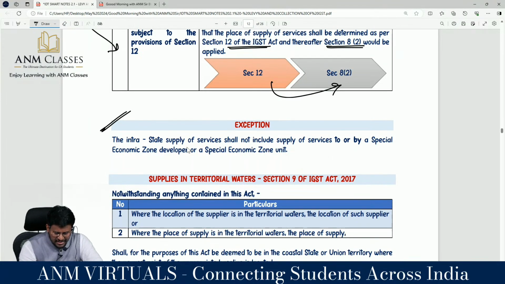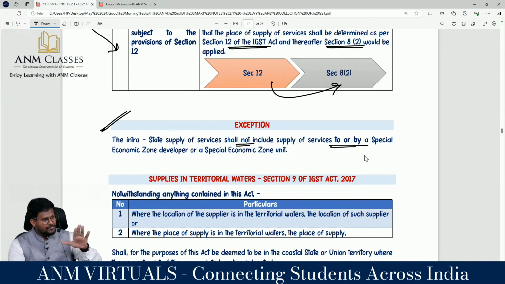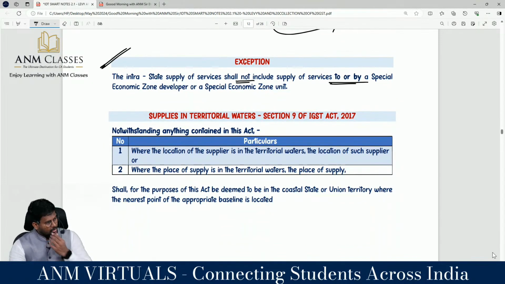The intrastate supply of services shall not include supply of services to or by an economic zone developer or special economic zone unit. So if you are supplying services to an SEZ or from an SEZ, it is not an intrastate supply of services. So we have talked about section 8 of the IGST Act.